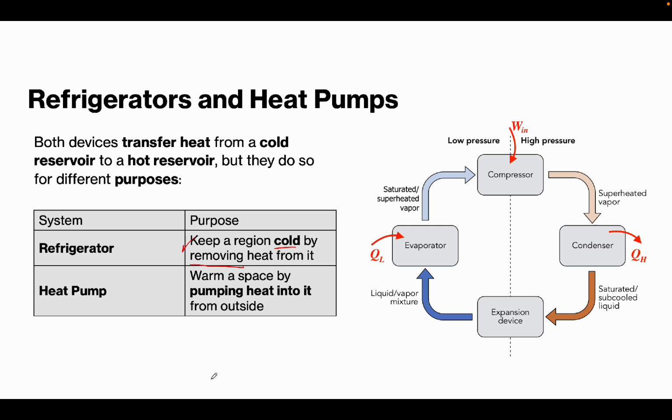Whereas, si heat pump warms a space by pumping heat into it from the outside. So, muna yung mga purposes between a refrigerator and a heat pump. Again, both of these devices transfer heat from cold to hot nga reservoir, pero lahi-lahi ang ilaang purposes.